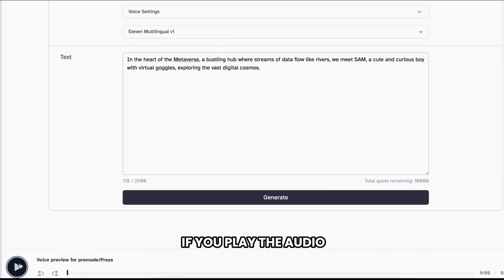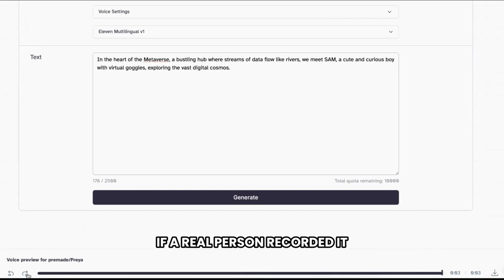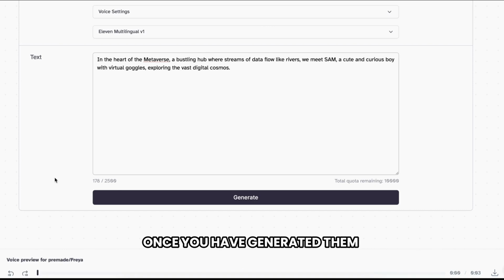And now, if you play the audio, "In the heart of the metaverse, a bustling hub where streams of data flow like rivers." You can hear that it sounds realistic and feels as if a real person recorded it. Once you have generated them, next, let's add the voiceovers to our movie.